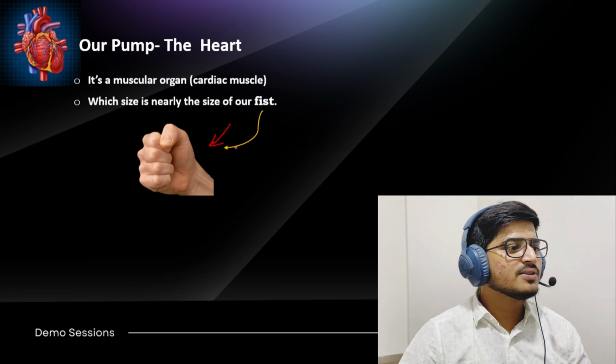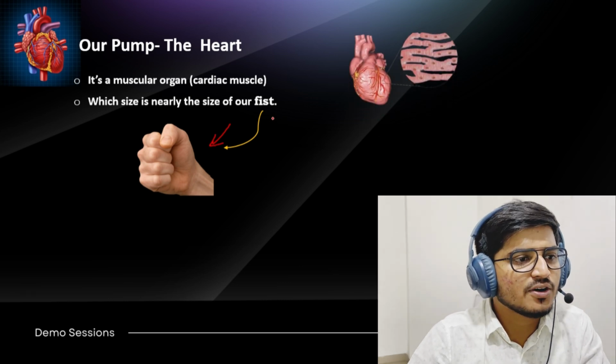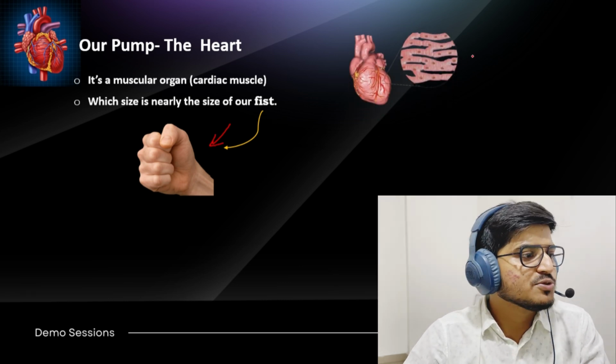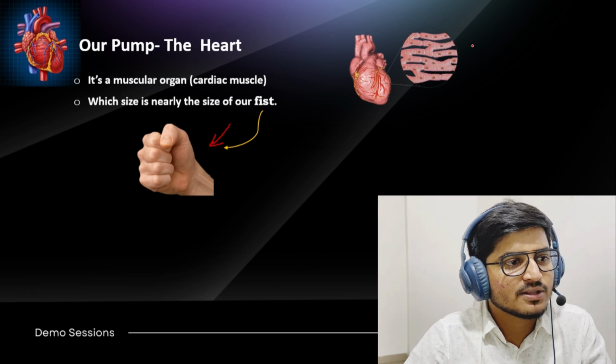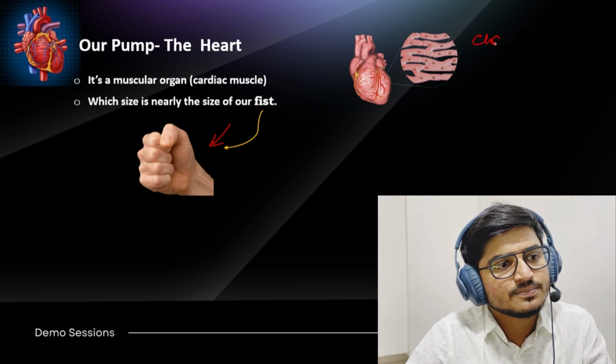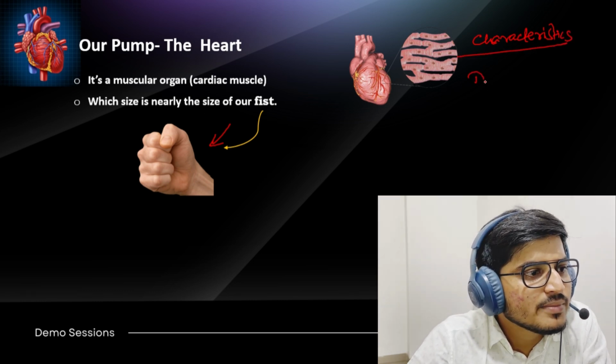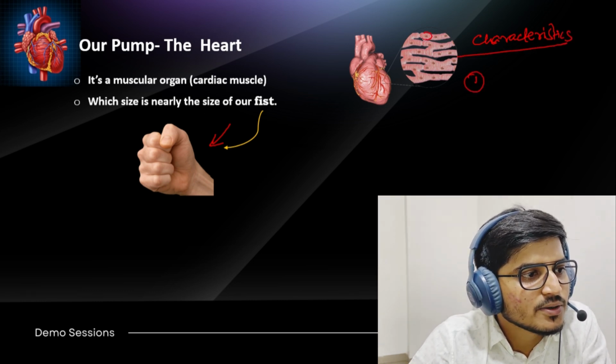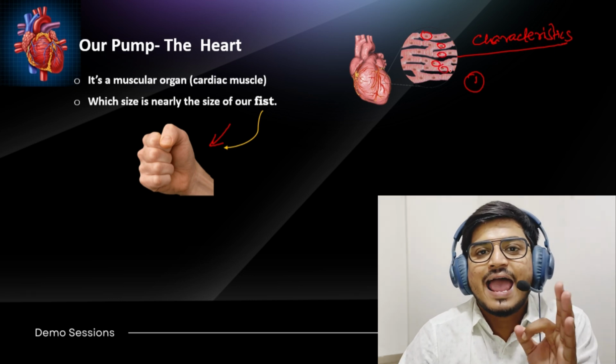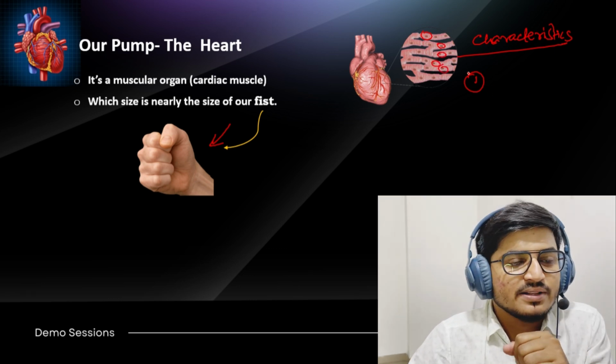If you talk about the cardiac muscle, being a student of biology, you should know the basic characteristics of these cardiac muscles. As you can see, there are striations, the black dots. These are the actin and myosin filaments. This is very important.